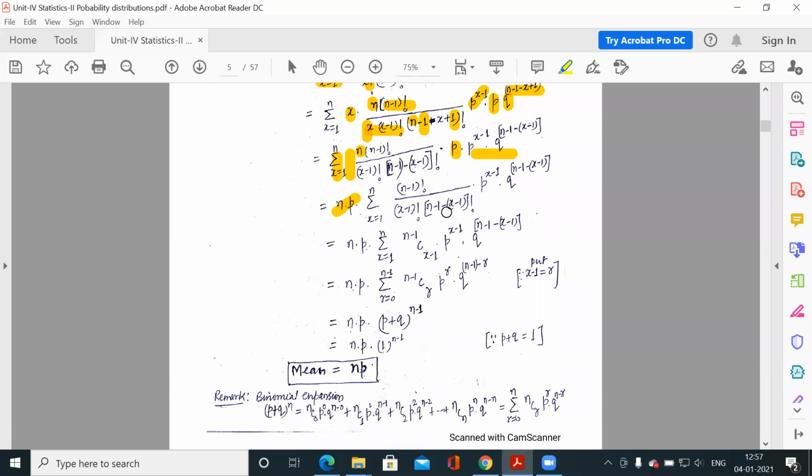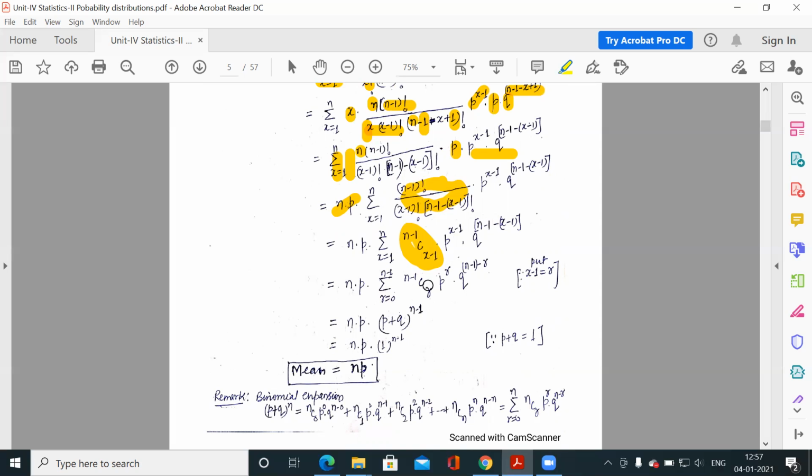Whatever is left in the summation is this term: factorial n minus 1 divided by factorial x minus 1 into factorial (n minus 1) minus (x minus 1). So this is (n minus 1)C(x minus 1). If you expand this combination, it will be factorial n minus 1 by factorial x minus 1, factorial (n minus 1 minus (x minus 1)).